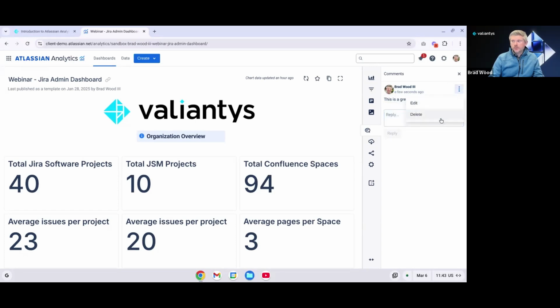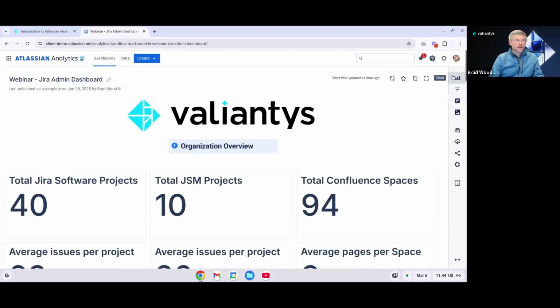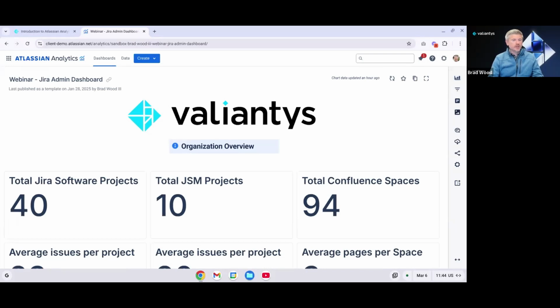And if I want to edit or delete this comment, I would just click the three dots and do that. So you can add a comment to the entire dashboard. Maybe if you need to communicate with the person who created the dashboard and make some suggestions or ask some clarifying questions, you can do that with the comments section.